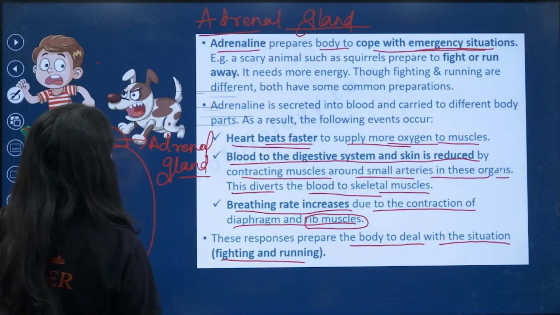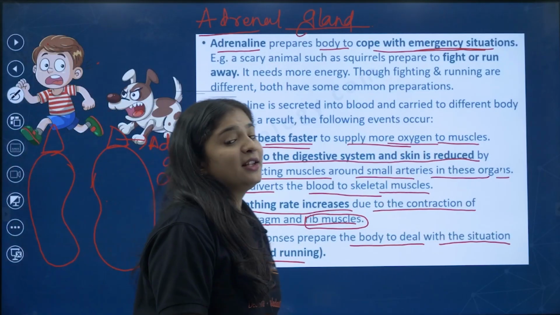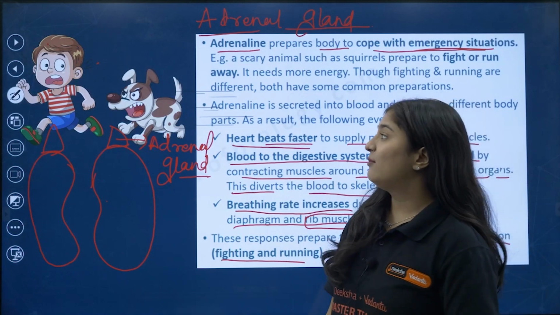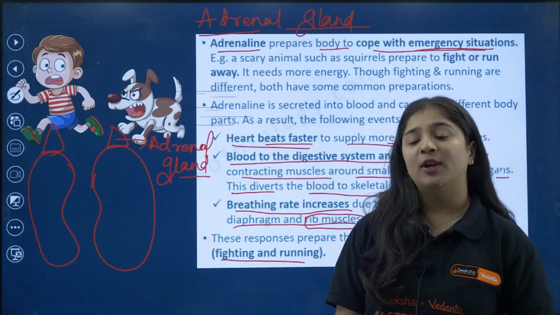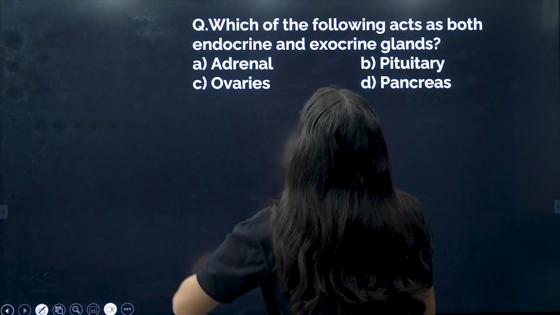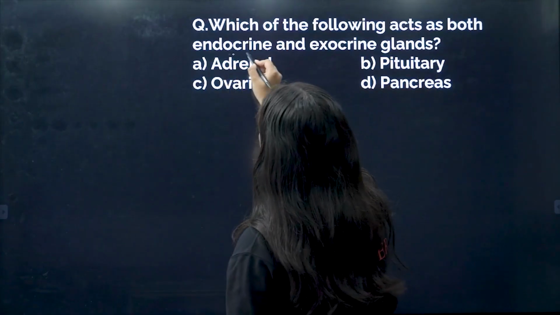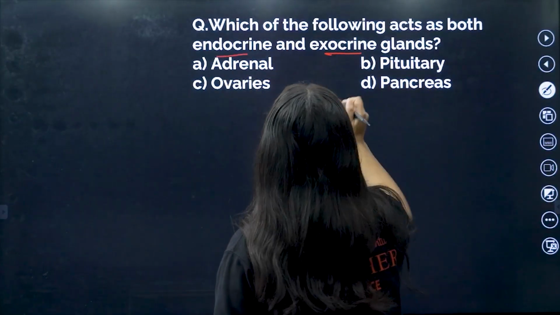What is it? Adrenal gland. So this is all about the endocrine glands. We have discussed everything here. Okay, coming to the question, which of the following acts as both endocrine and exocrine?